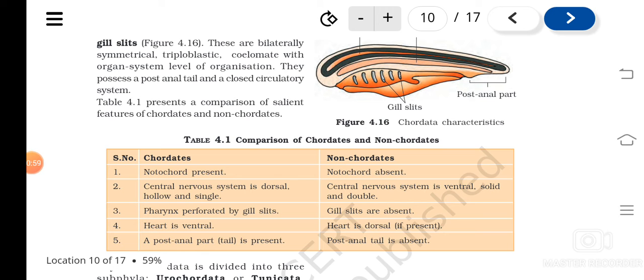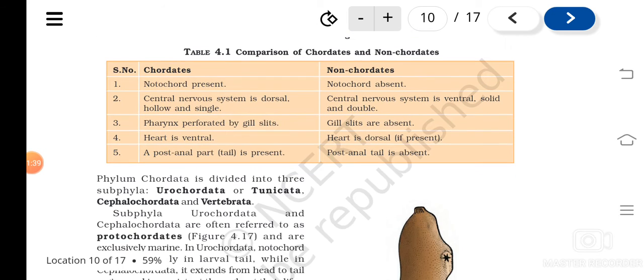Chordates have a notochord, which non-chordates don't have, isn't it? Chordates have a central nervous system that is dorsal, hollow and single. But in non-chordates, the central nervous system is ventral, solid and double. Pharynx is perforated by gill slits in chordates, and gill slits are absent in non-chordates. Heart is ventral in non-chordates and here the heart is dorsal. A post-anal tail is present in chordates and absent in non-chordates. So these are the differences.